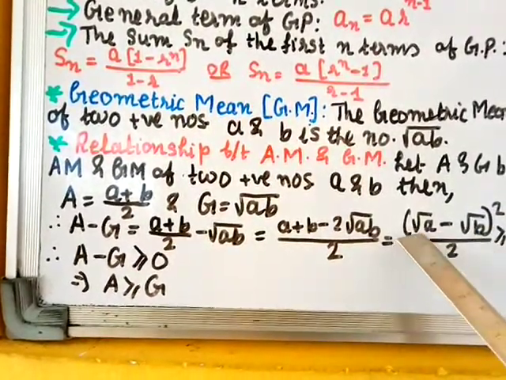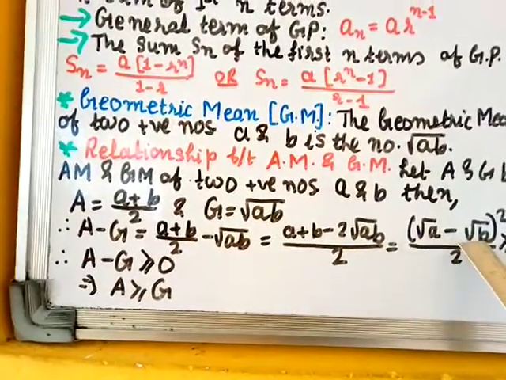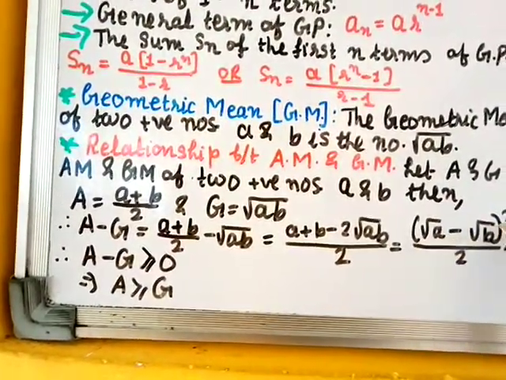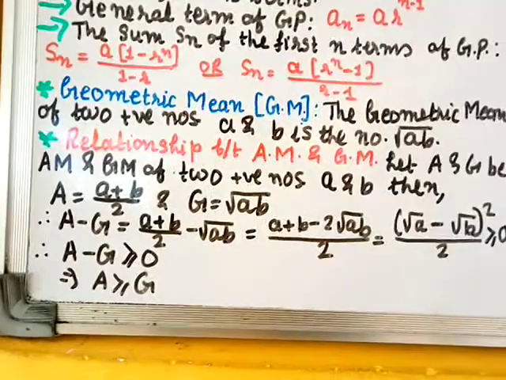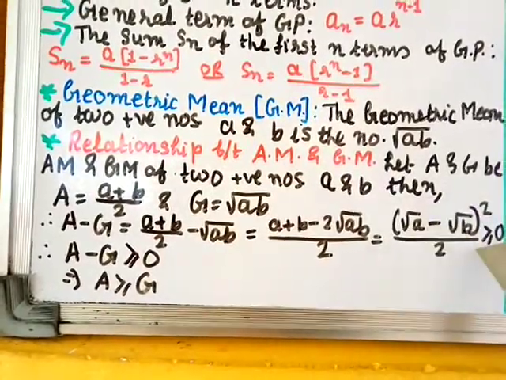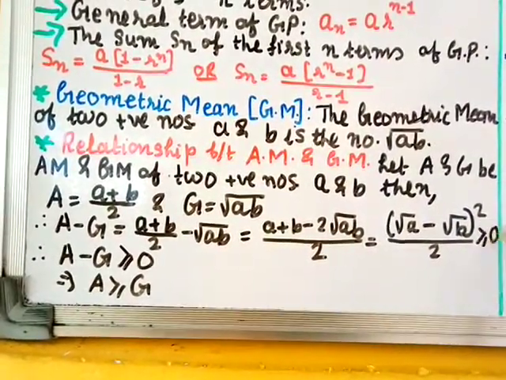Because this is a difference, but it is the difference squared, and the square of any number is positive. So this will be positive. It can be 0 also. So here I have written greater than or equal to 0.